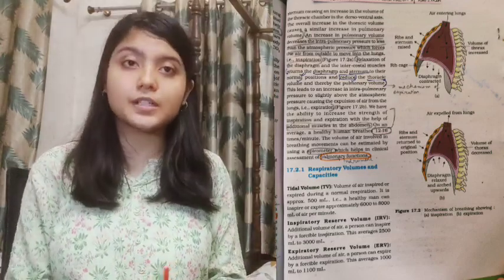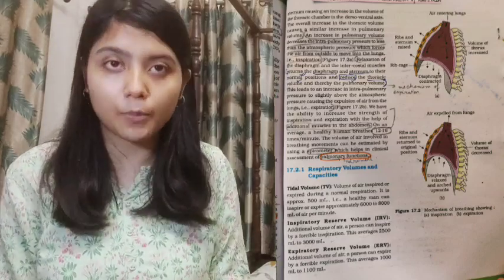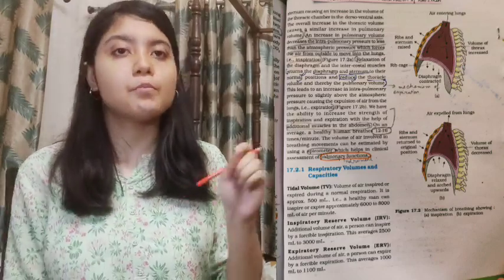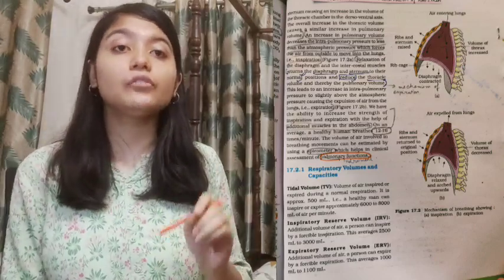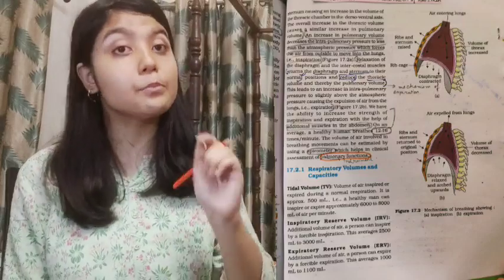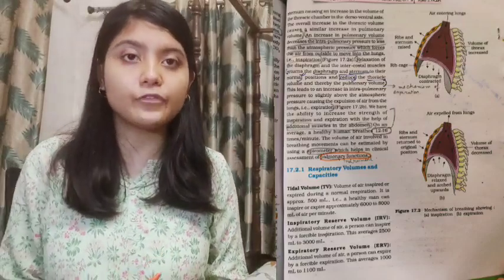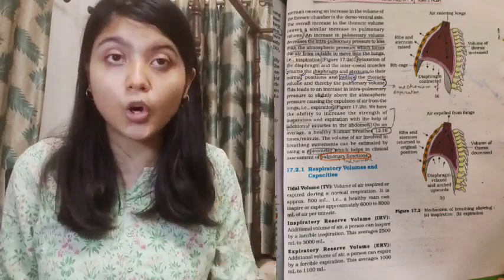Respiratory volumes and capacities. This is the part where maximum questions of this chapter would come from. Now it may seem easy, but it'll be better if you read those, memorize those, and then write down the values 5 times. It makes a difference. Writing it 5 times helps you to remember it for a long time ahead.